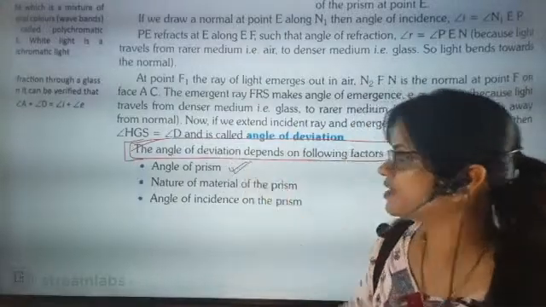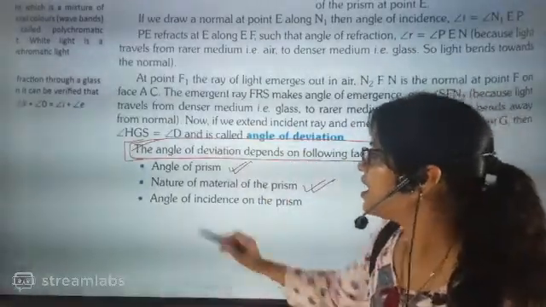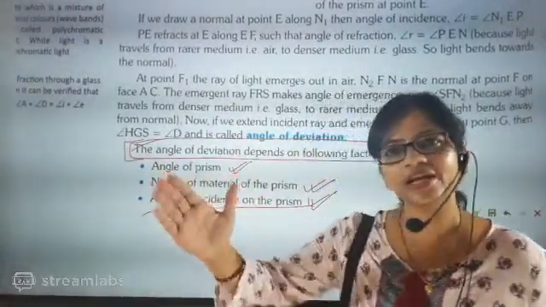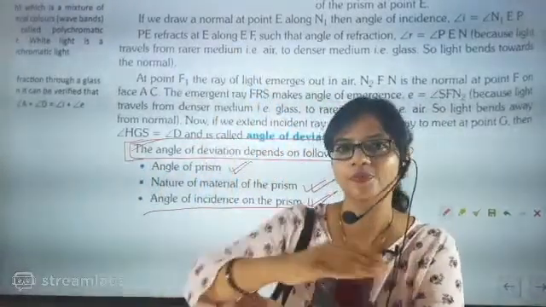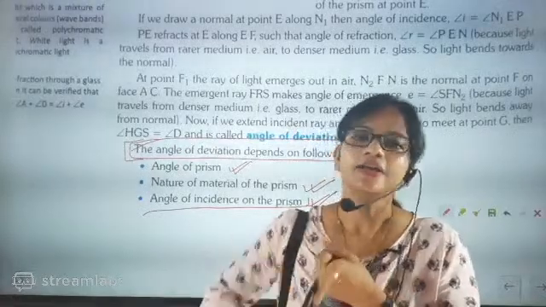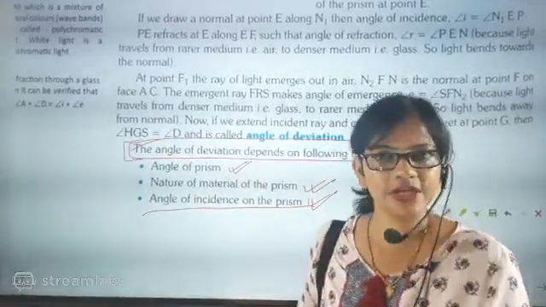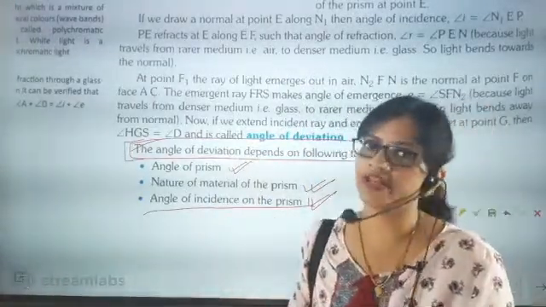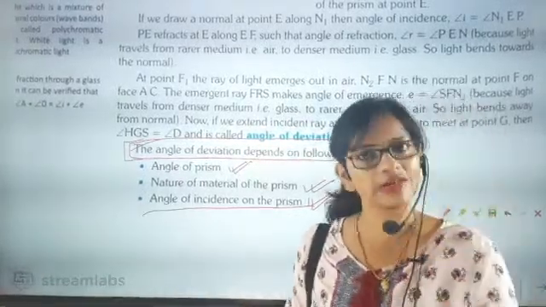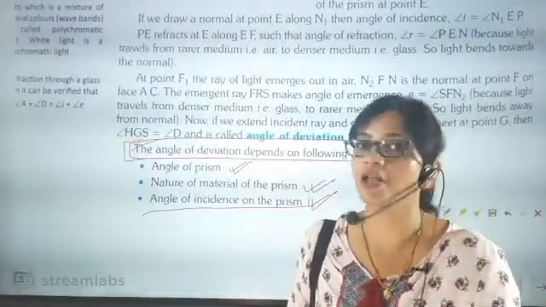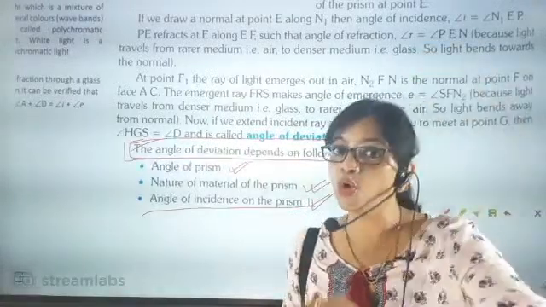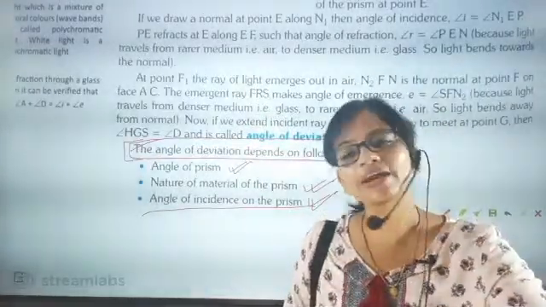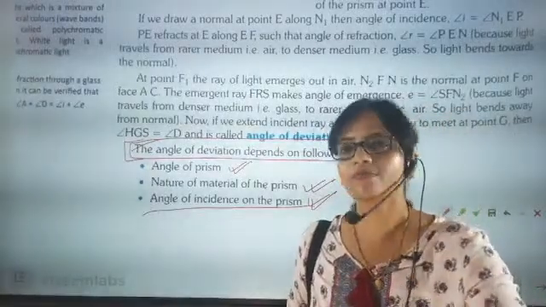First, the angle of prism. Second, the nature of the material of the prism, and third, the angle of incidence. That is what I was discussing at the beginning, beta. The incident angle creates a change in the deviation angle, first thing. Second, the angle of the prism also creates deviation, and third is the nature of the material with which the prism is made. Indirectly we can say that the optical density is responsible, because higher optical density means more bending, and more bending means more deviation.